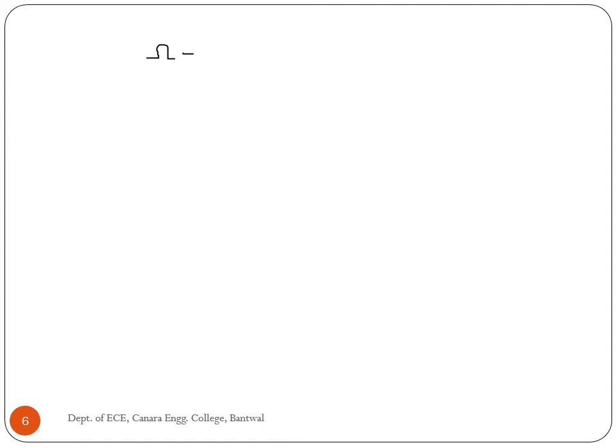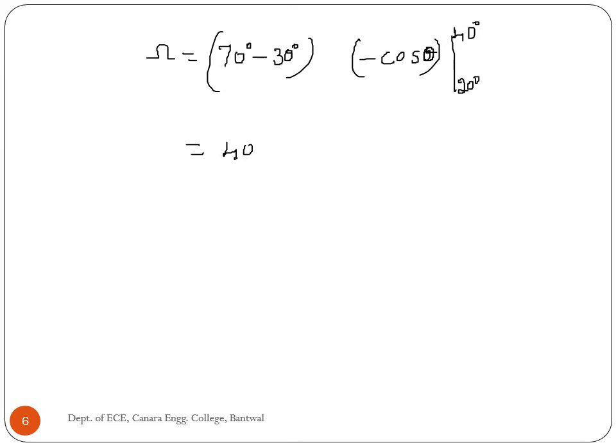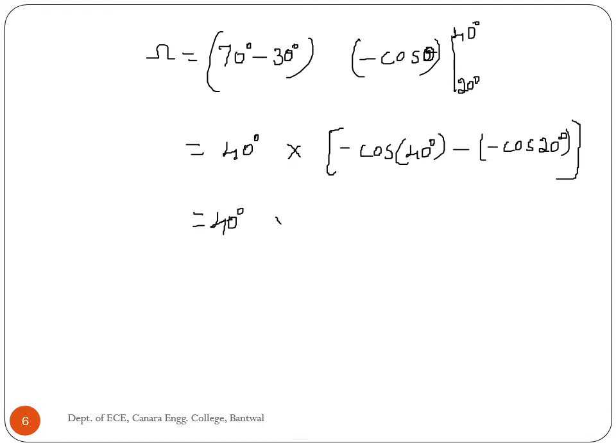Omega is equal to 70 degree minus 30 degree, and the integral of sin theta is minus cos theta, from 20 degree to 40 degree. 70 minus 30 degree is 40 degree, times minus cos 40 degree minus of minus cos 20 degree, which is equal to 40 degree multiplied with minus cos 40 degree plus cos 20 degree, which is 0.173.